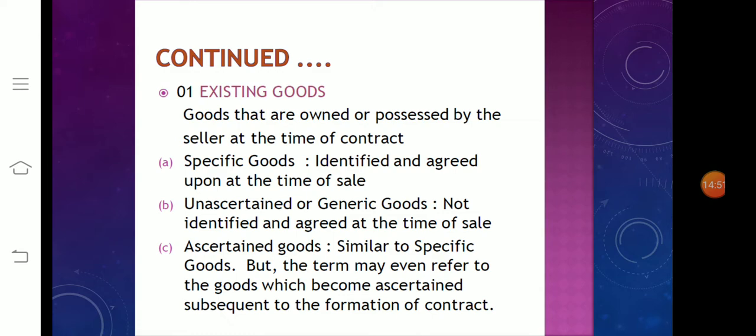One is specific goods, ascertained goods, then generic or unascertained goods. What do you mean by existing goods? Existing goods are those owned or possessed by the seller at the time of contract of sale. Goods possessed even refer to sale by agents or by pledgers.